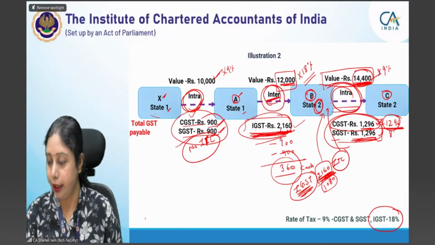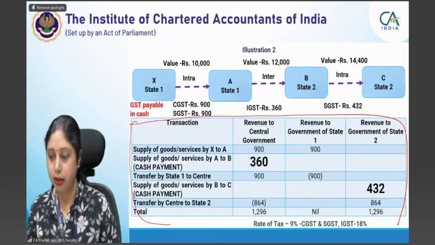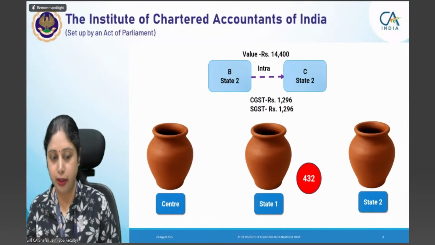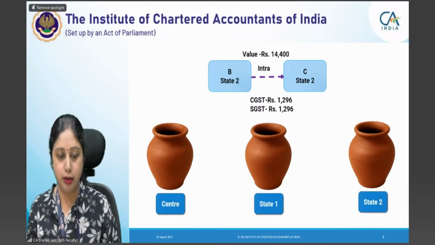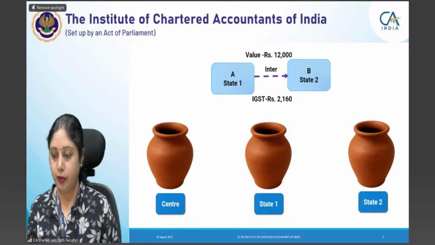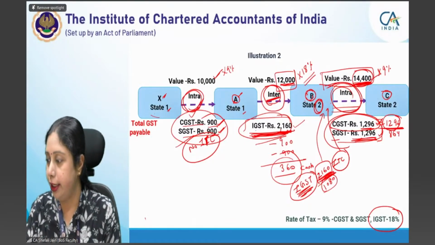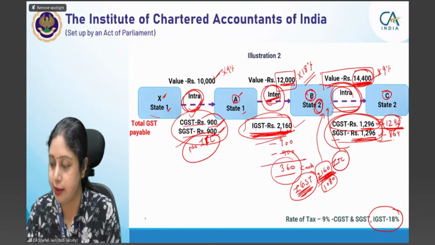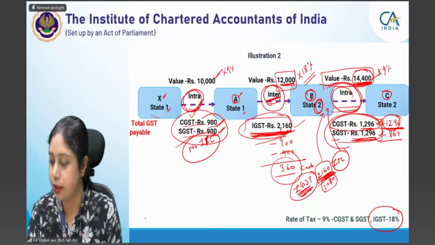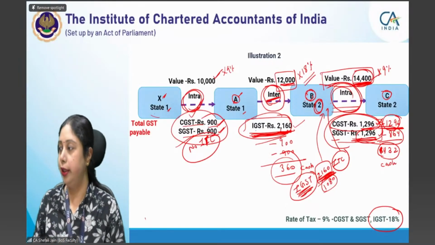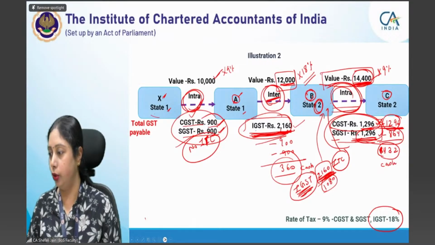Then only 864 will be left. Let me check because I just have to see that amount which is there. Okay, it is 864. The ITC of 864 will be left. That also we will use from ITC. So out of 1296, now this SGST amount, 432 has to be paid in cash. Please let me know if you have understood this or not.